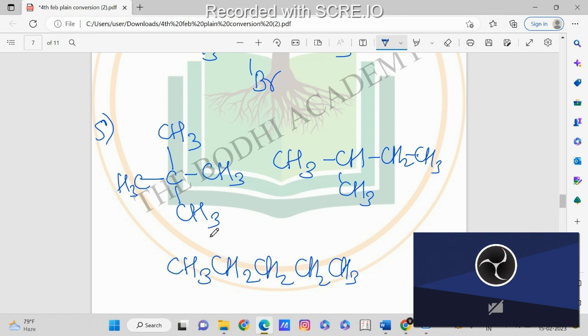So here, we can see more branching in this neopentane. This is neopentane, so here there is more branching. Here there is less branching, that is isopentane. And here there is no branching, all are in a straight chain, that is n-pentane.